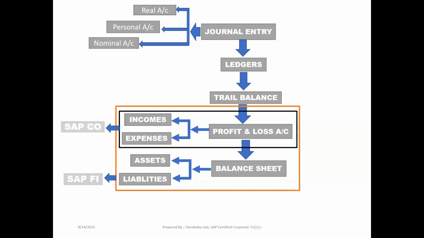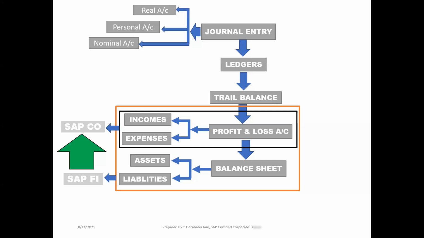That information, that data we take from SAP FI to SAP CO. Why? Because already all the accounting entries, all the transactions we post at our SAP FI level. From SAP FI to SAP CO, we will pull the data which is related to incomes and expenses. Only that data we take into our SAP CO for the reporting purpose.